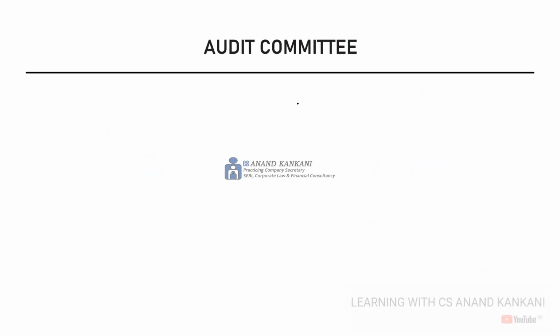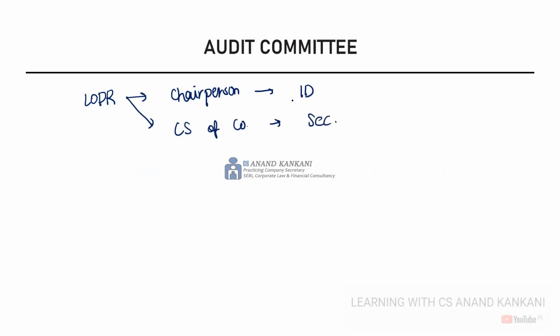Apart from that, the LODR regulation also says that the chairperson should be an independent director, and the company secretary of the company will be the secretary to this audit committee.